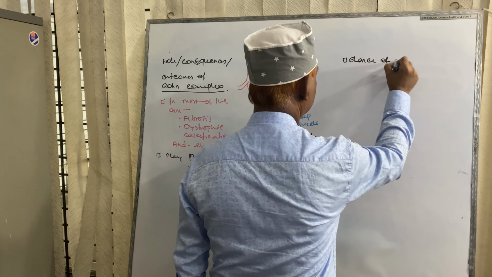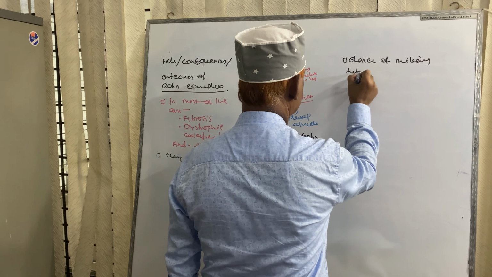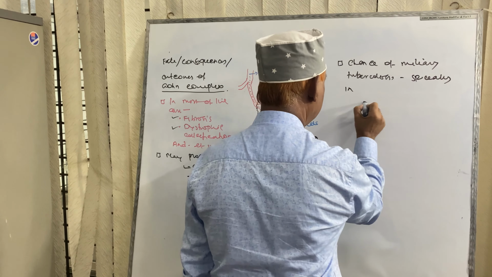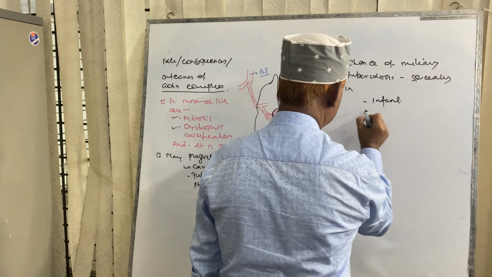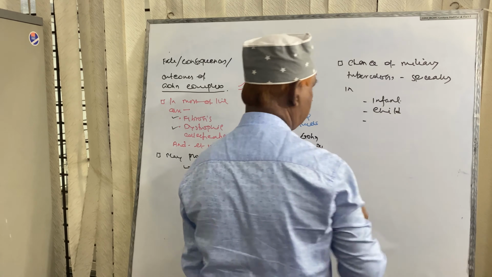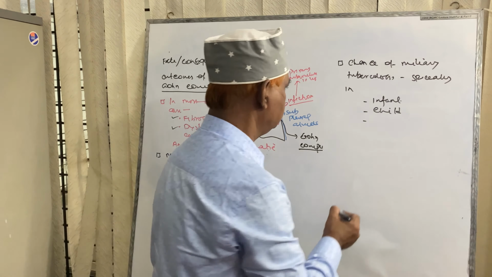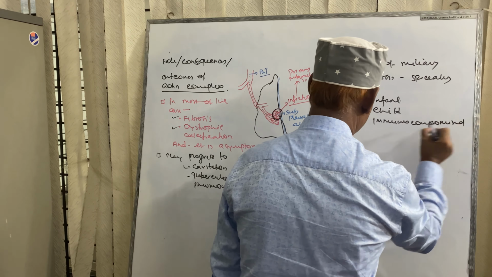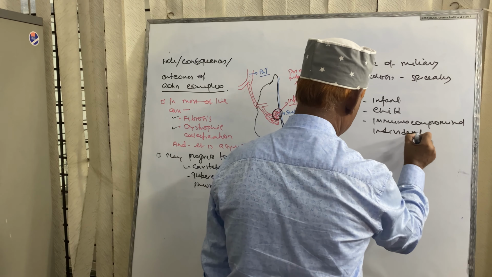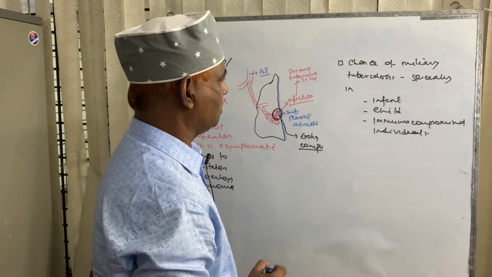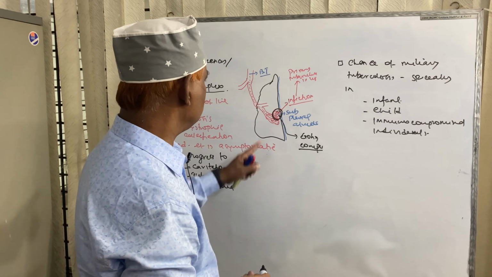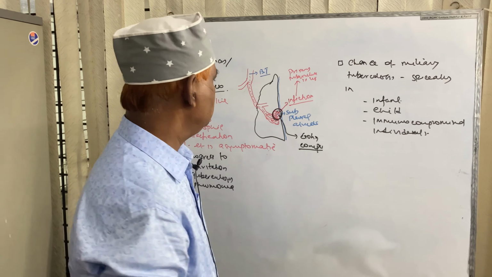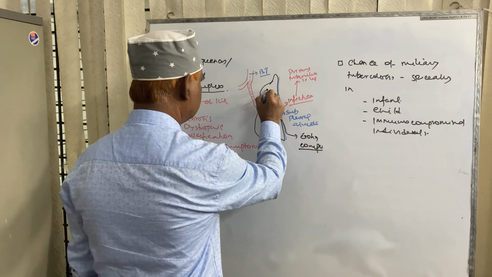In some cases there is chance of miliary tuberculosis from the Ghon complex, especially among infants, children and immunocompromised individuals.